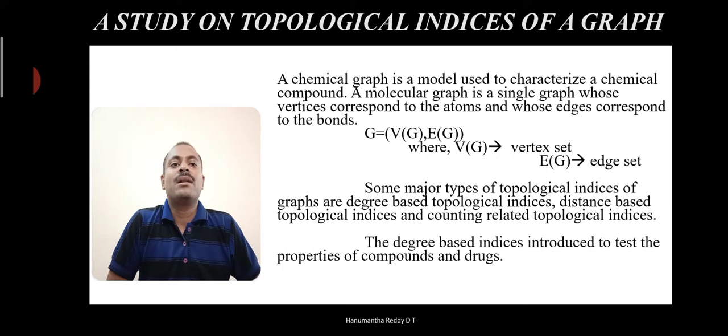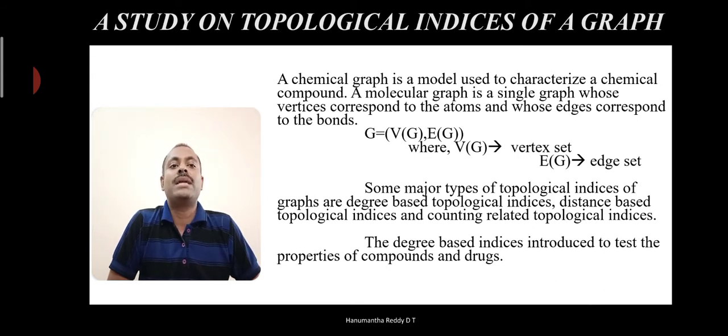A chemical graph is a model used to characterize chemical compounds. A molecular graph is a simple graph whose vertices correspond to the atoms and whose edges correspond to the bonds. Suppose G is a molecular graph, it contains a vertex set, that is V(G), and an edge set, which is represented by E(G).